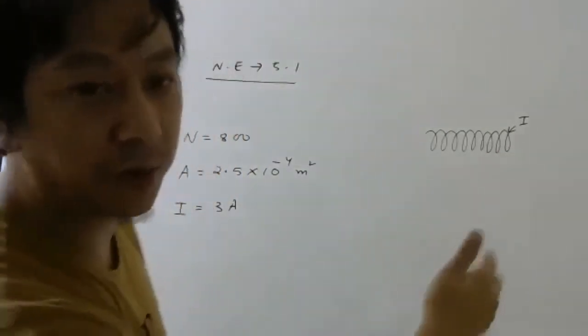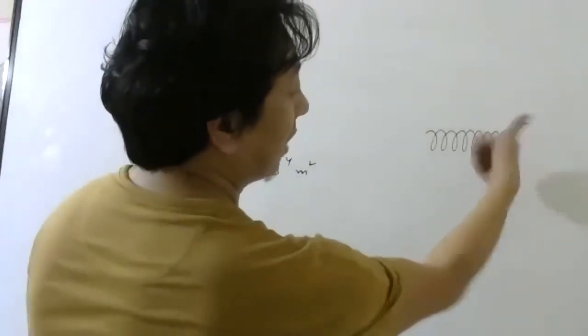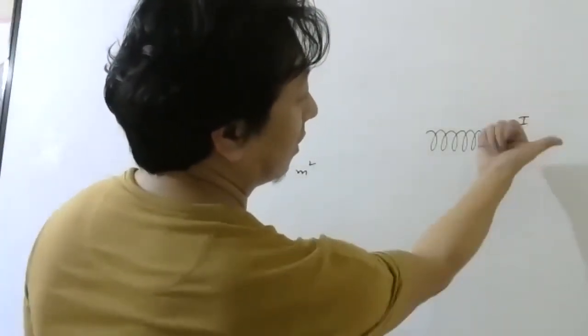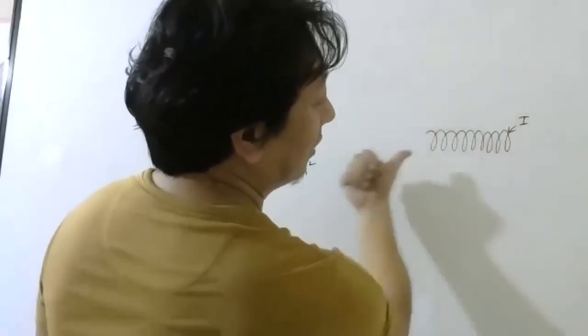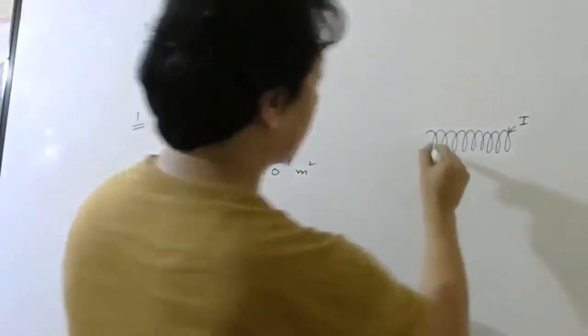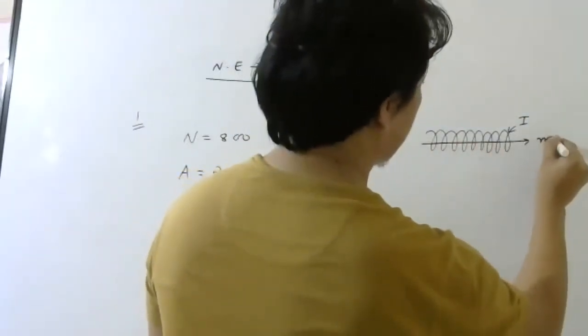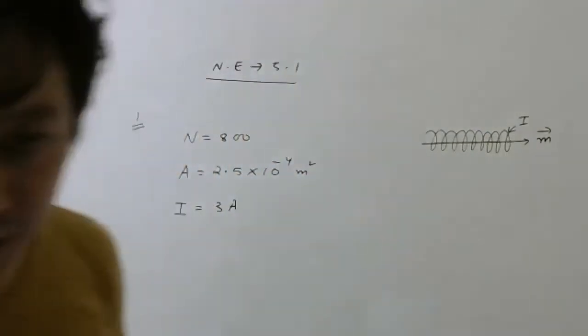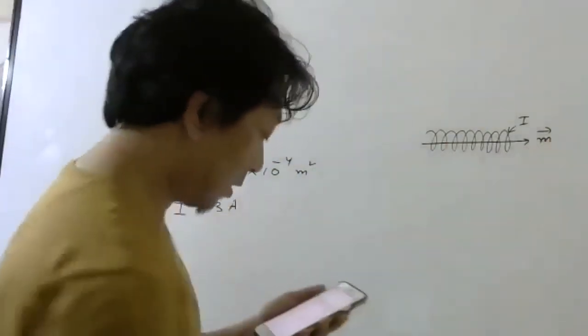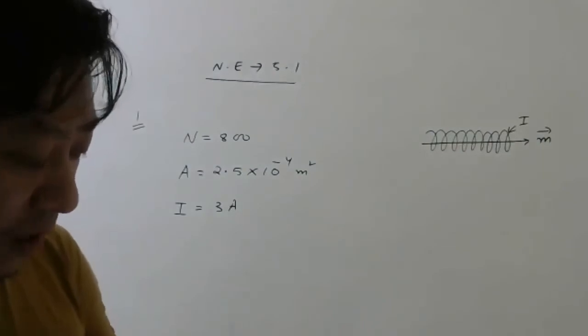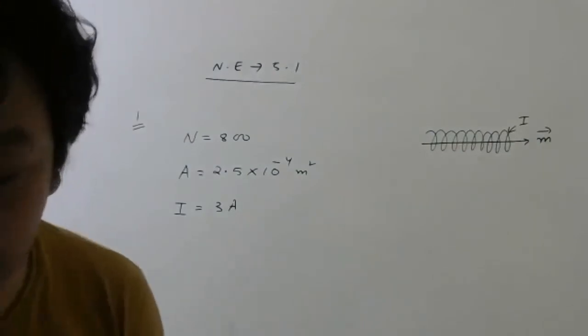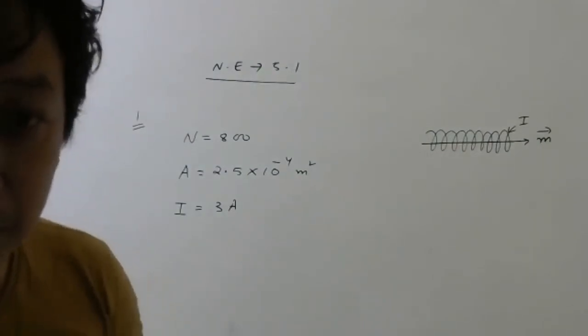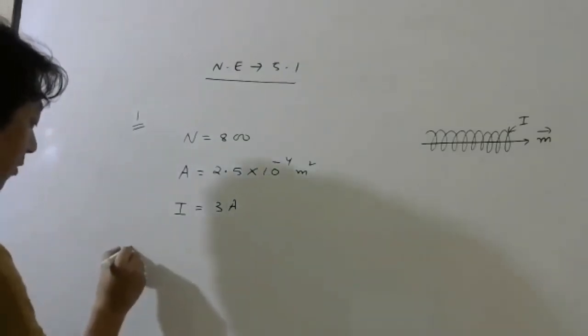Let us solve this problem. So as current flows like this, magnetic moment will be in this direction. So they are asking, first part, what is its associated magnetic moment? What is its magnetic moment? So let us do the first part.